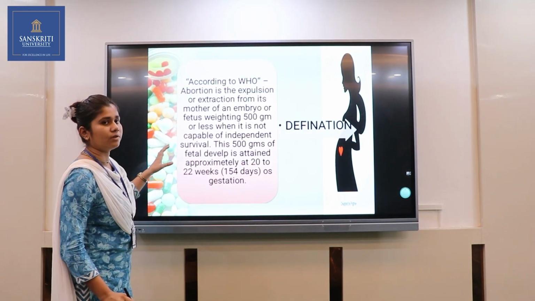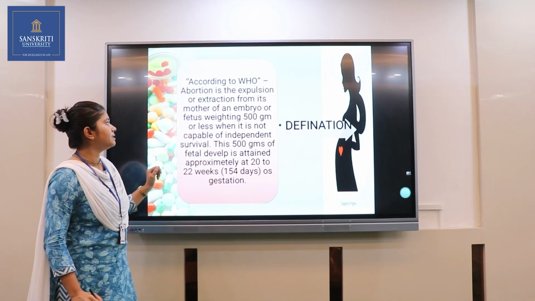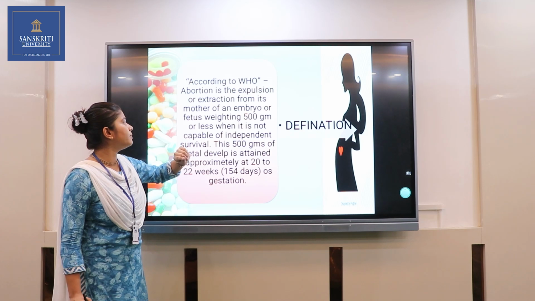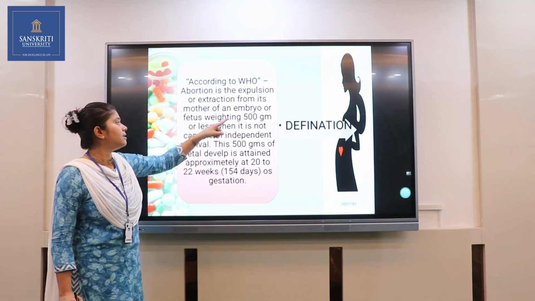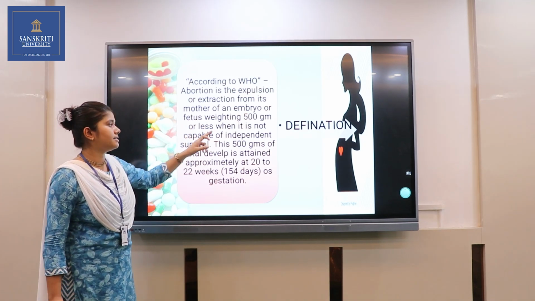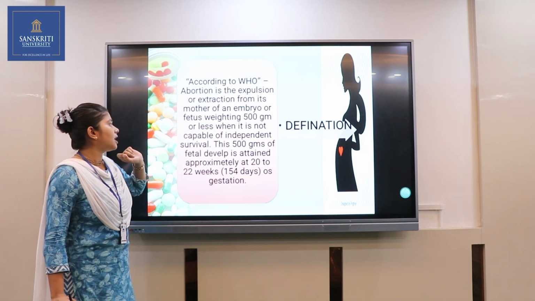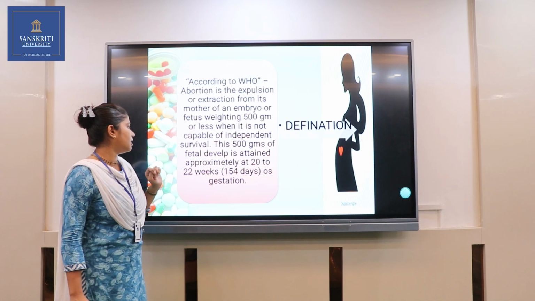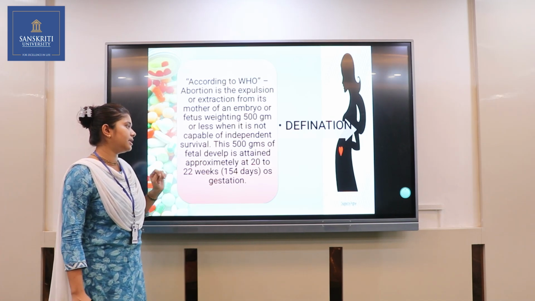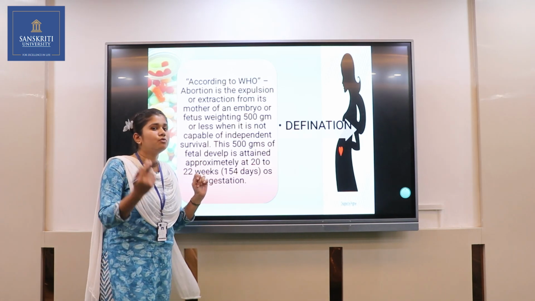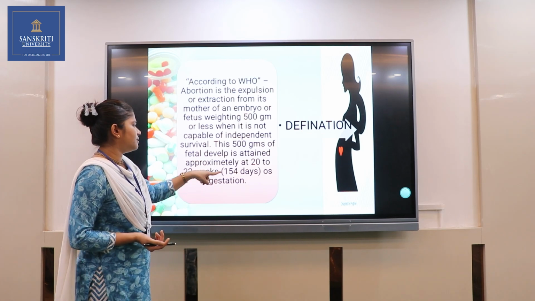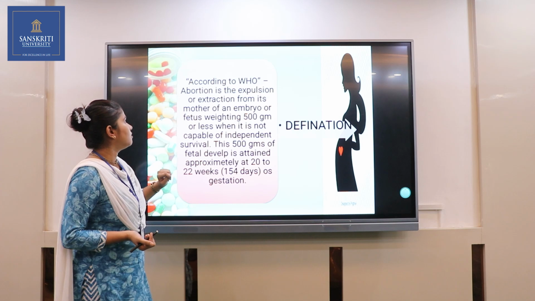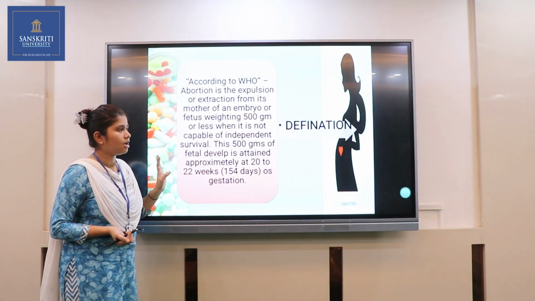This is the definition of abortion. According to WHO, abortion is expulsion or extraction from its mother of an embryo or fetus weighing less than 500 grams, or when it is not capable of independent survival. That is, the fetus attains 500 grams at approximately 22 weeks of gestation, meaning approximately 154 days of gestation. Okay, this is the definition of abortion.